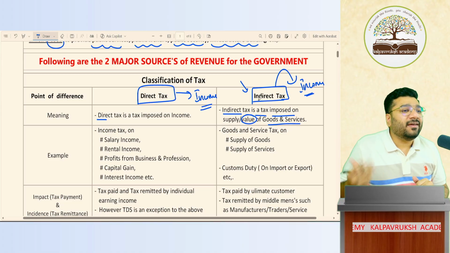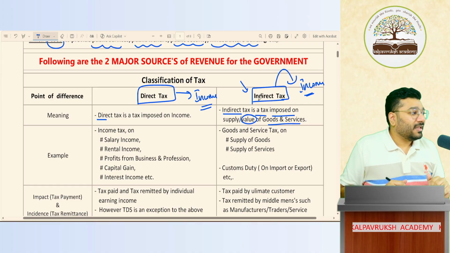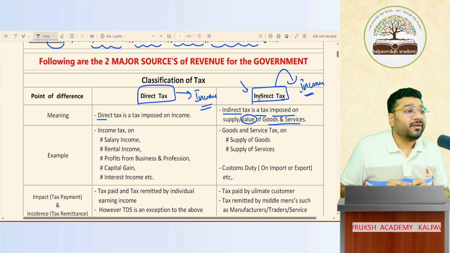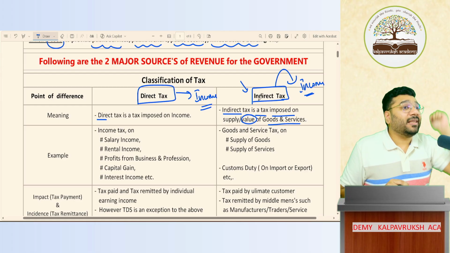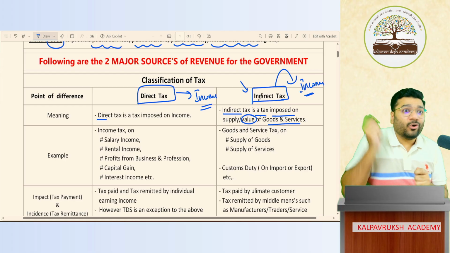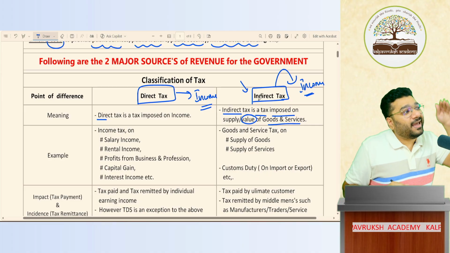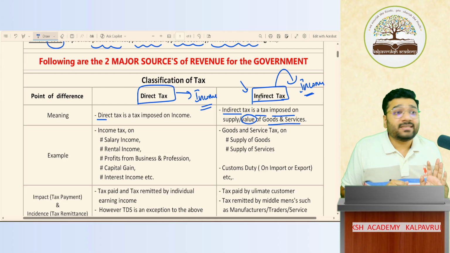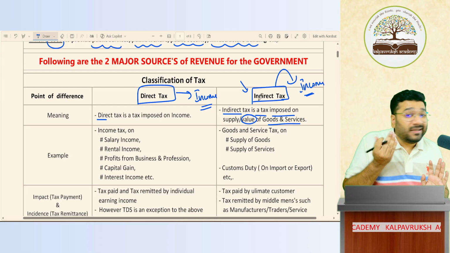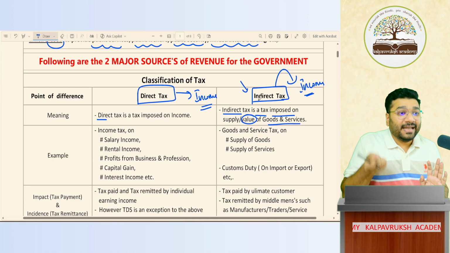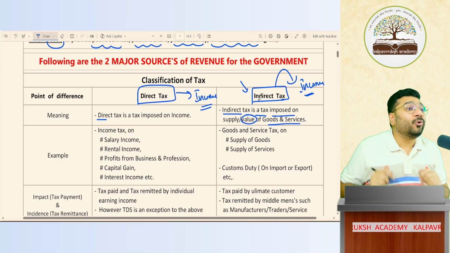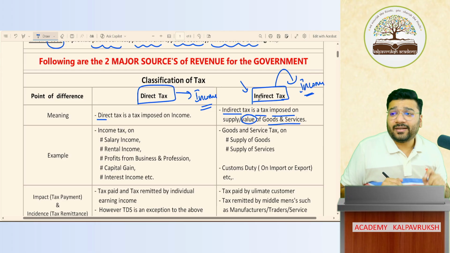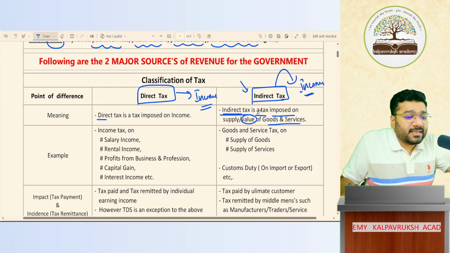Ultimate tax, GST, from where are you paying? From your income only. But are they applying the percentage directly on the income? No, they're applying it on the product value, on the service value. So that tax ultimately goes from where? Your income. Hence it is called indirect tax. So what is direct tax? Direct tax is a tax that is directly levied on your income. Indirect tax is a tax levied on your income only, but not directly, indirectly through products and services. Got it? Not got it? So indirect tax is a tax imposed on the value of goods and the value of services.